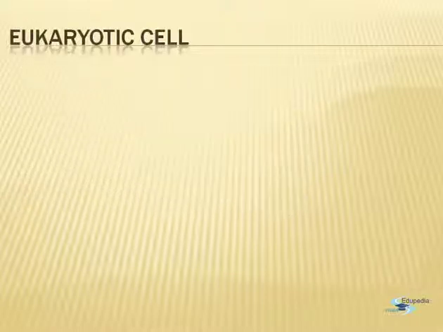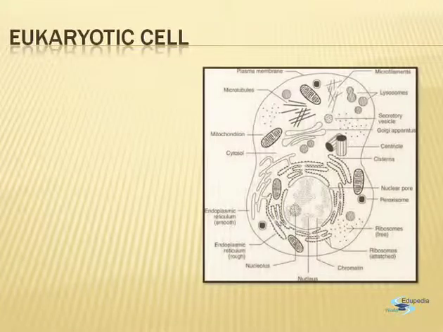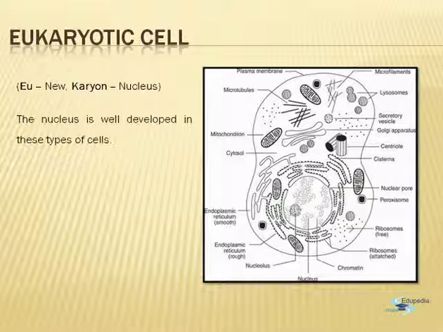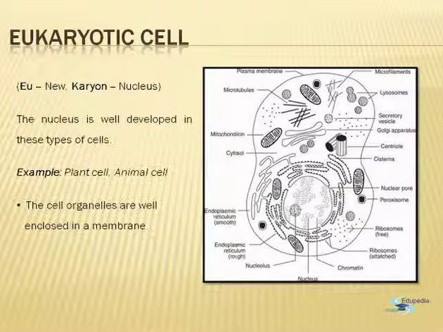Next, let us take a eukaryotic cell. Now, this is the complex structure of a eukaryotic cell. Eukaryotic, again, this word is made up of two words, eu, which means new, karyon, which means a nucleus. Thus, in the eukaryotic cell, the nucleus is well developed.